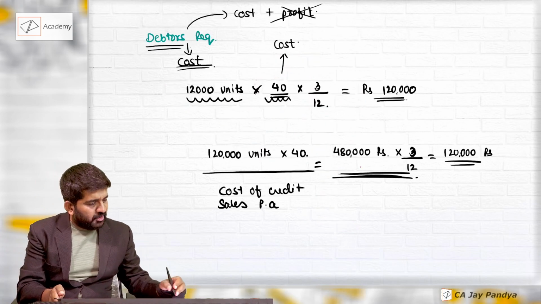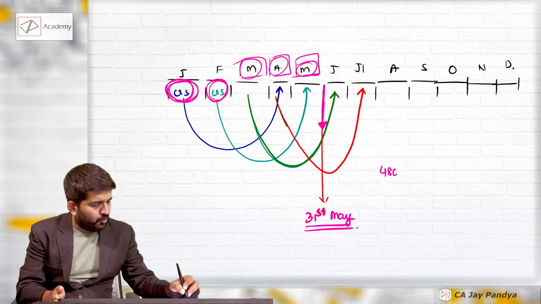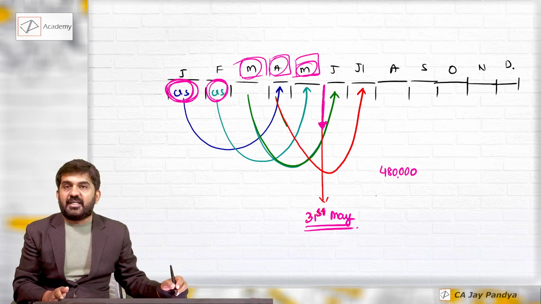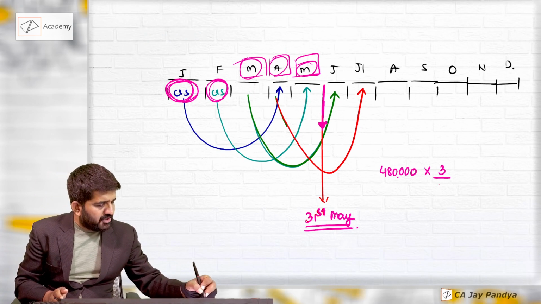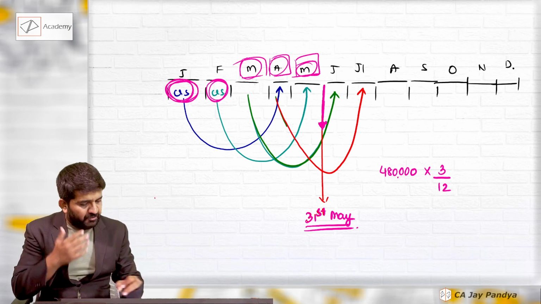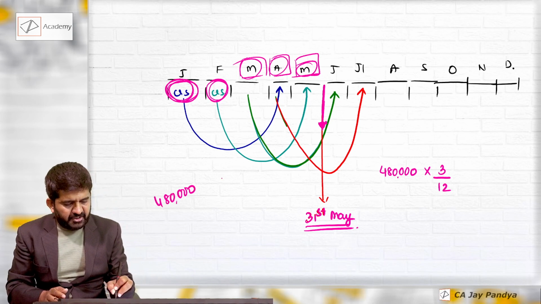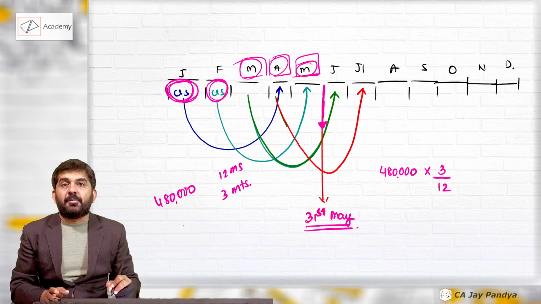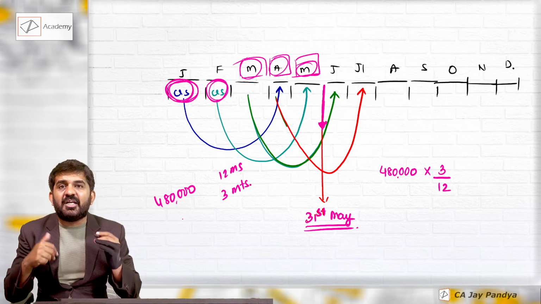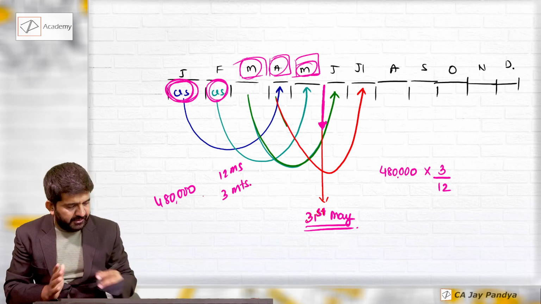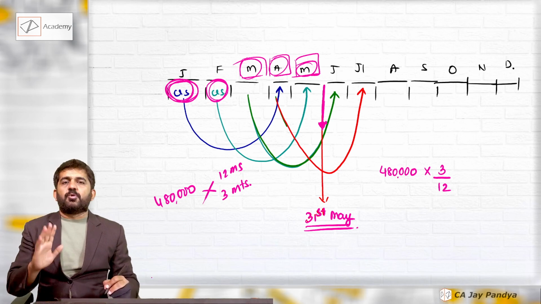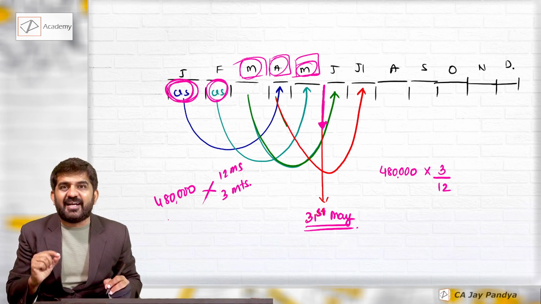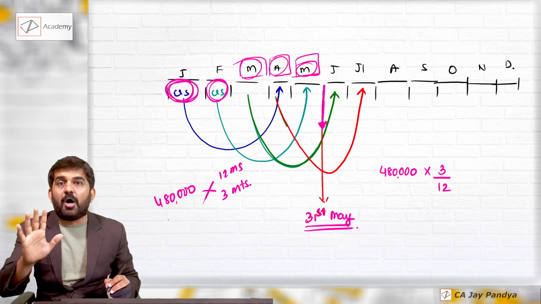What is the total sales per annum? 4,80,000. This is cost of sales. Then what is my 3 month sales? How have we done it? If 4,80,000 is sales for 12 months, what is a 3 month sales? We are assuming sales are evenly distributed throughout the year. 4,80,000 into 3 divided by 12. I will get the answer of debtors throughout the year.